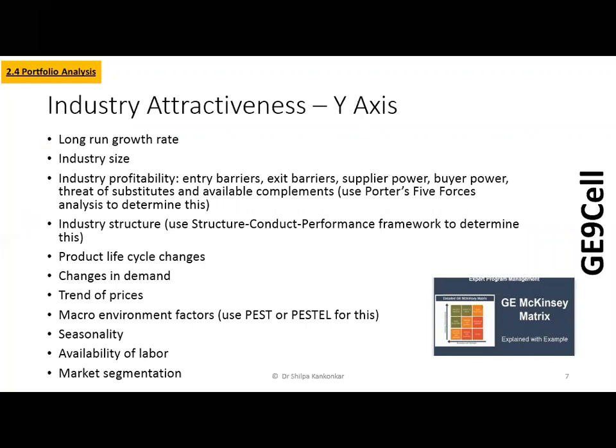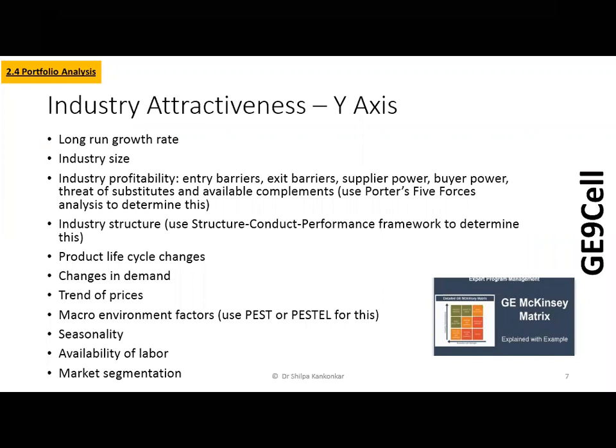And now Colgate has started organic toothpastes. So earlier they had salt based, now they are saying clove based toothpaste, fresh pudina based toothpaste, clove based toothpastes. So now they are saying they are using Indian spices in the toothpaste. Why is this change happening? Because the industry is getting attractive according to the changes that have happened in the way the consumer is using the product, right? So this is the y-axis of your industry attractiveness.